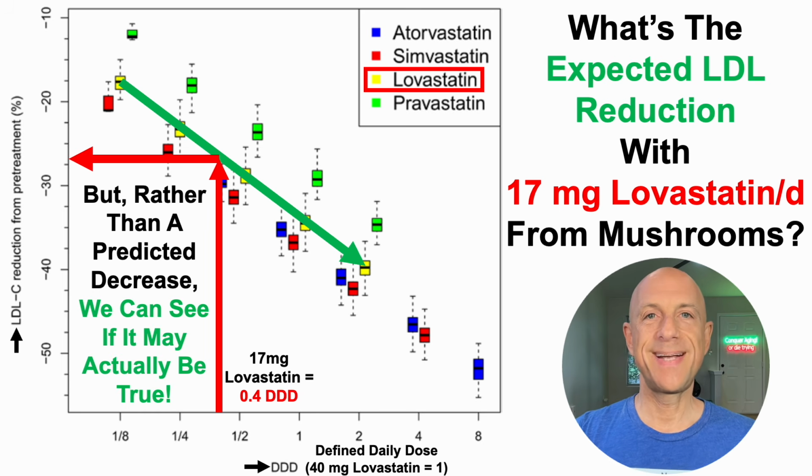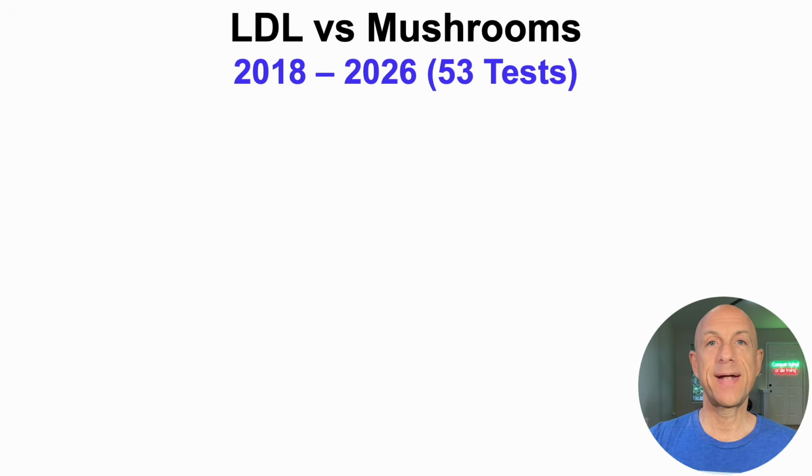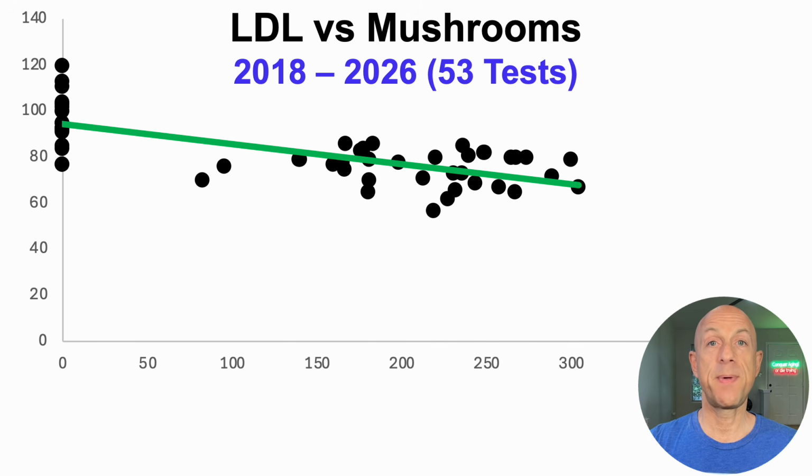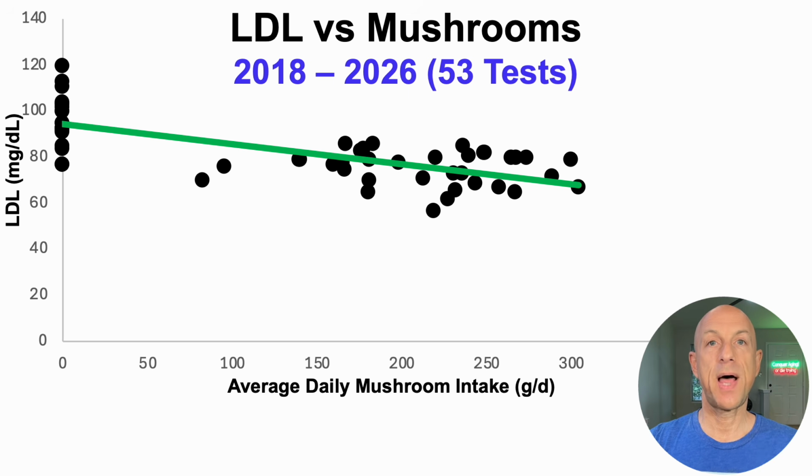But rather than a predicted decrease, which is what we'd expect based on what I've shown you so far, we can see if it may actually be true. And that's because I have tracked data for mushroom intake versus LDL going back to 2018. And for those who are familiar with the channel, I've been tracking my diet since 2015, including macro and micronutrients, and it wasn't until 2018, unfortunately, when I decided to start tracking individual food amounts in my spreadsheet. Now we're going to take a look at the plot for LDL versus mushrooms over that time span, 2018 to 2026, as I have 53 blood tests over that span, which is what we'll see here, with LDL on the y-axis and then the average daily mushroom intake plotted on the x.